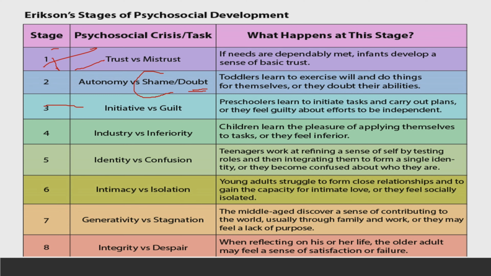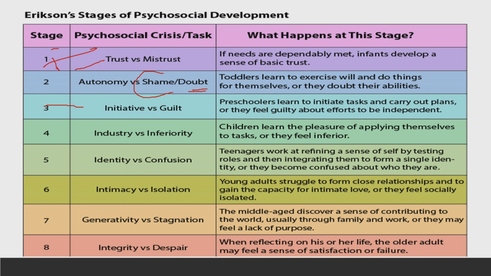Next is initiative versus guilt. Preschoolers learn to initiate tasks and carry out plans, or they feel guilty about the efforts to be independent. So in this stage, preschoolers learn to initiate tasks and carry out plans. They start doing things on their own, or sometimes they feel guilty about efforts because they are not sure whether they'll be able to do it or not.